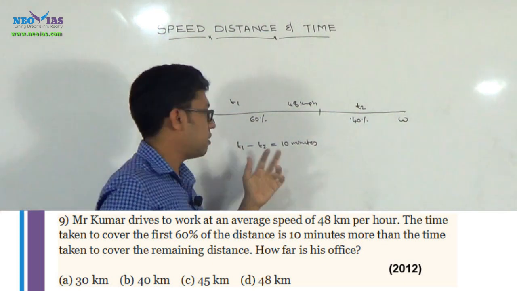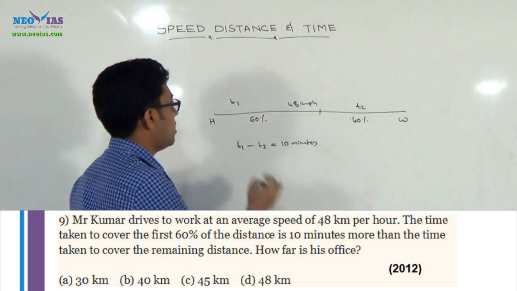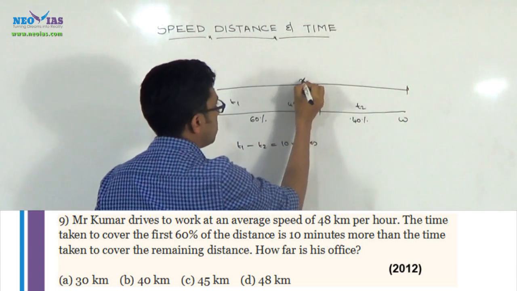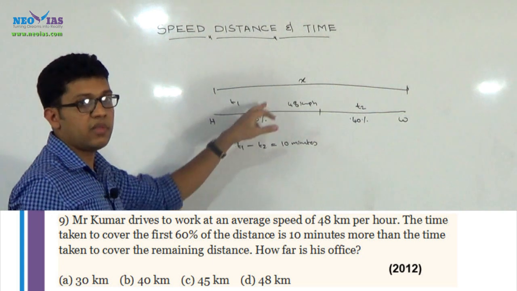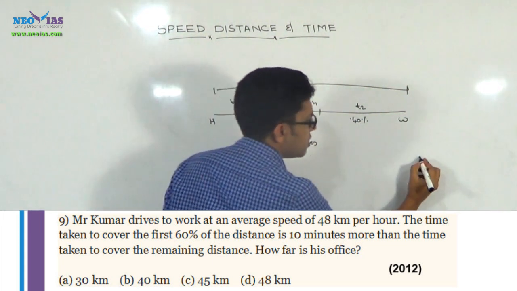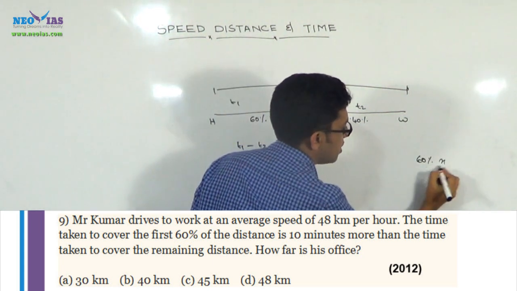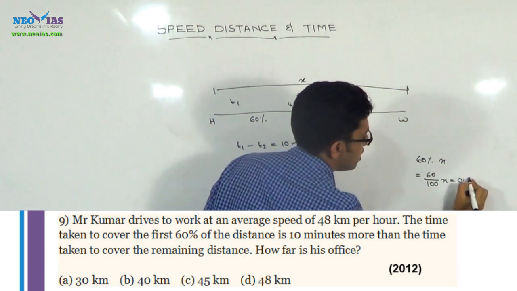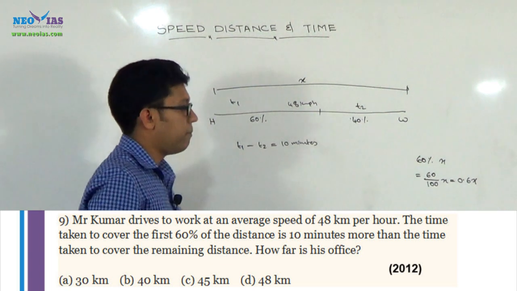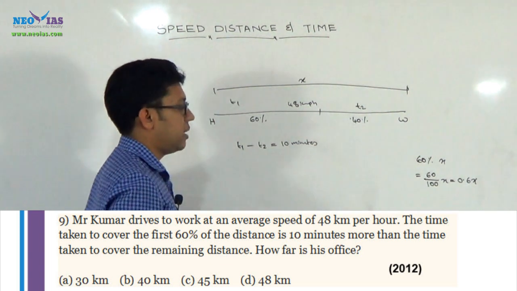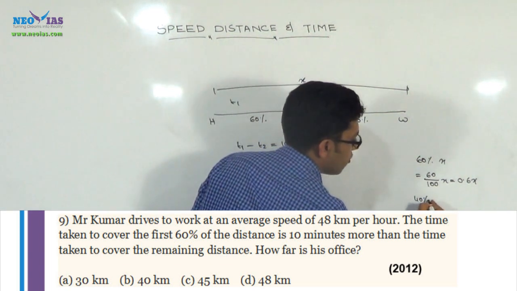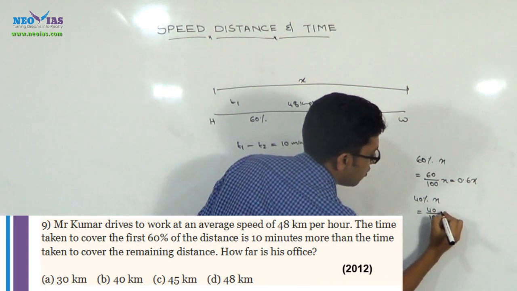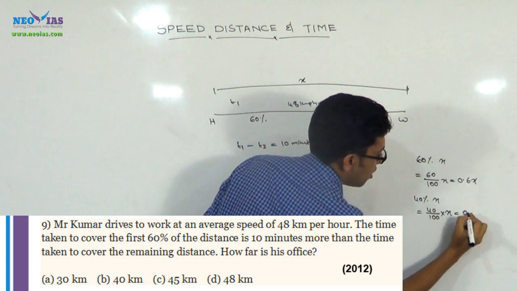Then we can easily find the distance between the home and work by putting a value, x or d, anything like that, for the distance covered. What is the total distance? We denote that total distance as x. Then 60% of x is 0.6x. Then what will be the 40% of x? 40% of x is equal to 0.4x.